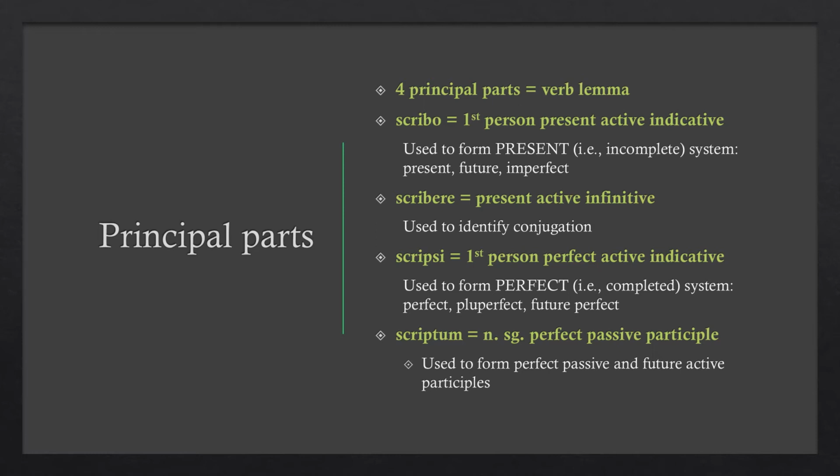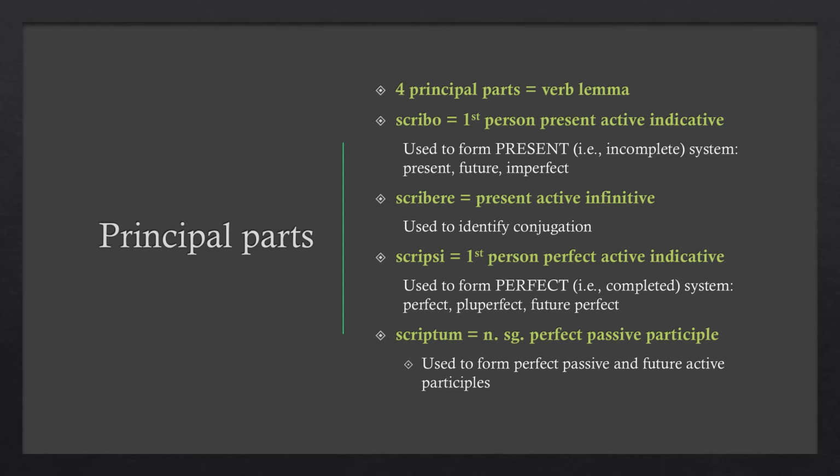The third principal part will always be the first person singular perfect active indicative form of the verb, in this case, scripsi. As I mentioned earlier in the video, the third principal part contains the stem necessary to form all verb tenses in the perfect system, that is, tenses that express completed action. In this video lesson, we have learned our first of three tenses in this system, the perfect tense. Again, if you remove the ending i, you will be left with the appropriate stem to conjugate any tense in the perfect system.